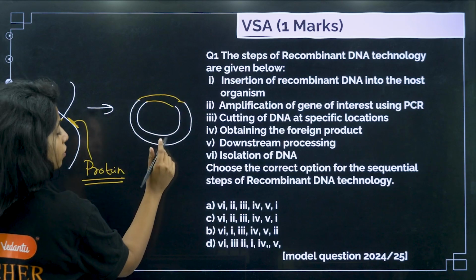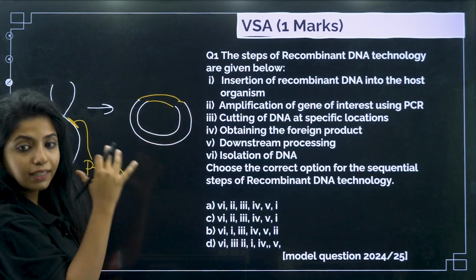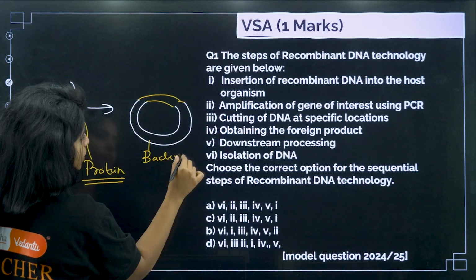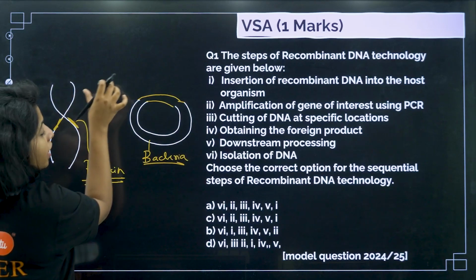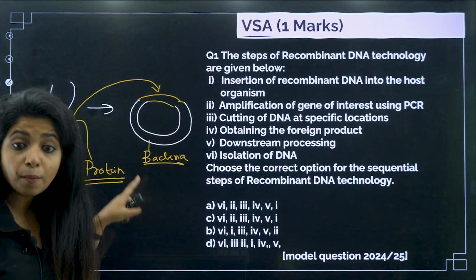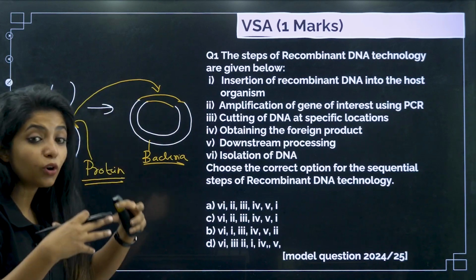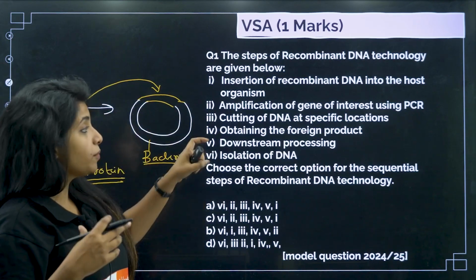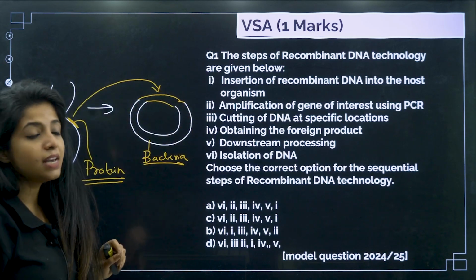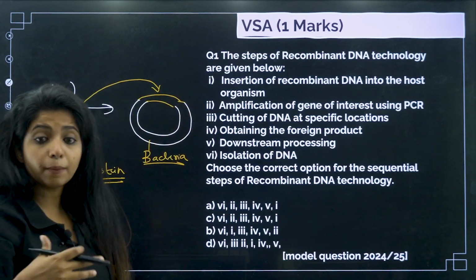So this is the DNA of a bacteria. And what did I do? I took my gene and I put it over here. Now this is a recombinant DNA. There is a recombination of things. Recombination of things has happened. I have cut their DNA over here and I put mine over here, such that this particular bacteria replicates really fast.